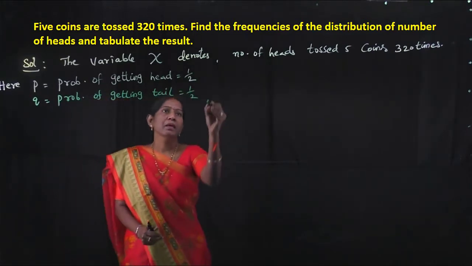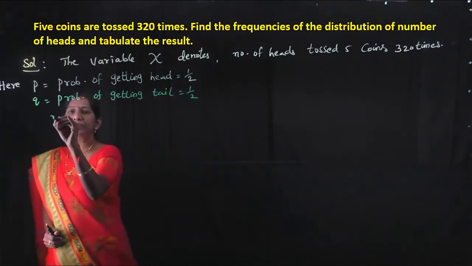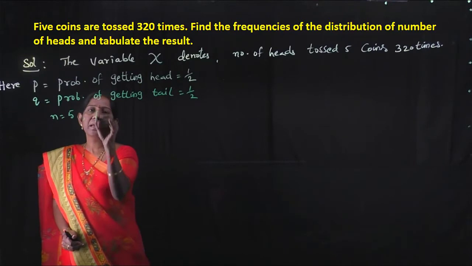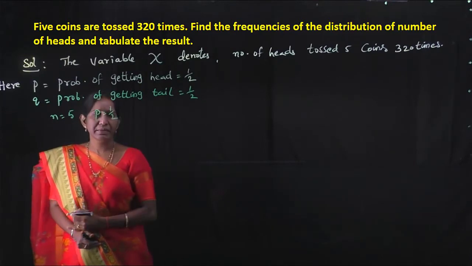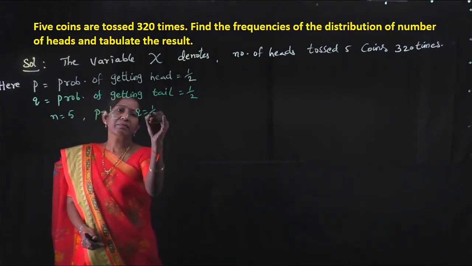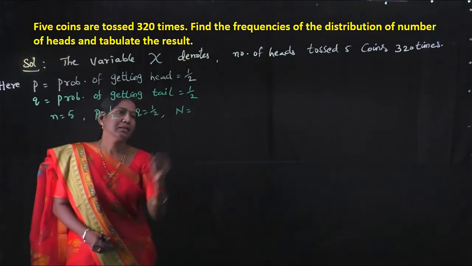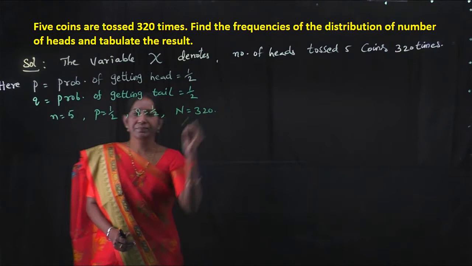So n is equal to 5, p is equal to 1 by 2, q is equal to 1 by 2, and capital N is equal to 320.